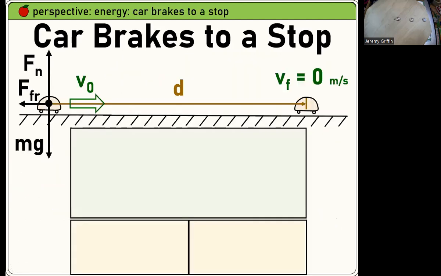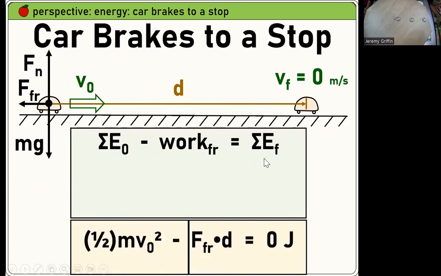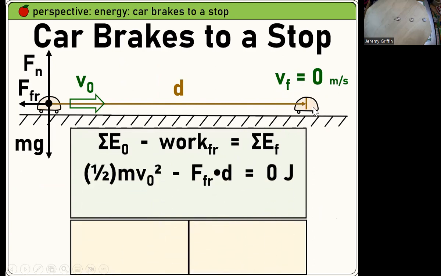Car brakes just stopped. You guys saw this title earlier today, and I think back on Friday too in a different context. So a really classic question could be, what's the braking distance, say as a function of the initial speed? Got the free body diagram, you guys saw that before. So I'm going to treat this as an open system: initial energy minus the work equals final energy. But I think the final energy would just be zero, because there's no kinetic energy, it's stopped. There's no potential energy, it didn't roll up any hills. So it had some kinetic energy to start with, and friction force times distance took that energy out.